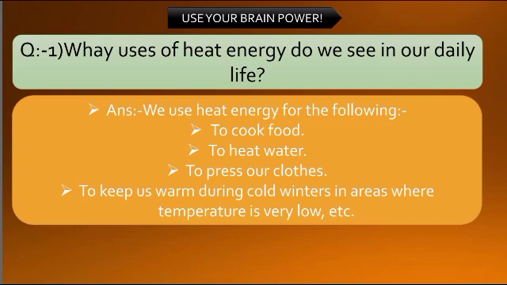To press our clothes, an iron is required. Again, when you plug it in, with the help of electricity the iron gets on and then you can iron your clothes, press your clothes. To keep us warm during cold winters in areas where the temperature is very low, etc. That means water heaters or heaters are there at home, so that in areas where the temperature is very low, going negative sometimes, these heaters help to keep our body warm, and the temperature warm in the surroundings or in the house.